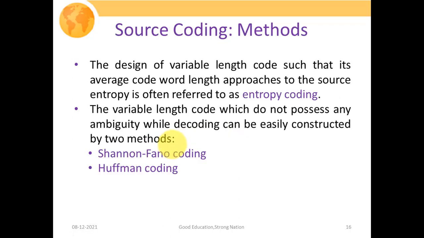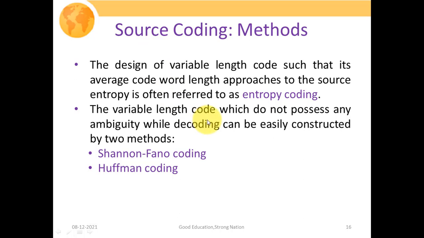Now the source coding method: how we are going to perform source coding. The design of a variable length code such that its average code word length approaches the source entropy is often referred to as entropy coding. What do you mean by this statement? If you closely observe, the objective is to compress the source information, and we perform that compression by avoiding or reducing redundancy. If our average code word length approaches the source entropy, then in that case we will have zero redundancy. This is what we have to do in entropy coding.